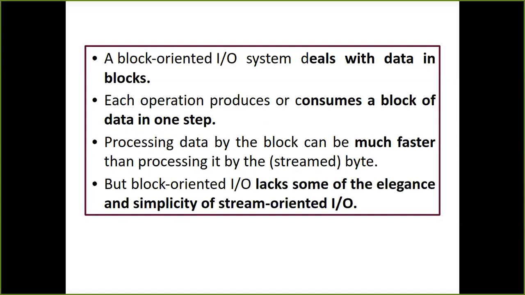Again, the block oriented IO deals with blocks of data and has an input and output stream, which means reading and writing. 1 KB of data can be written all together at once in your file instead of writing 1 byte at a time. With an output stream, it writes the data in the form of blocks in one step, not 1 byte at a time. So obviously block oriented IO is much faster compared to the byte stream.